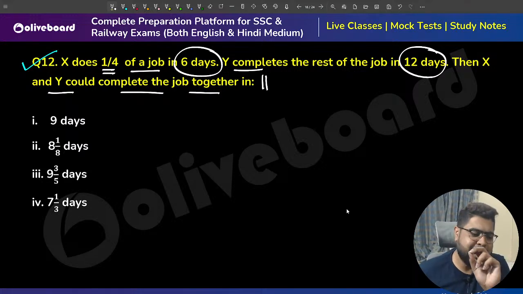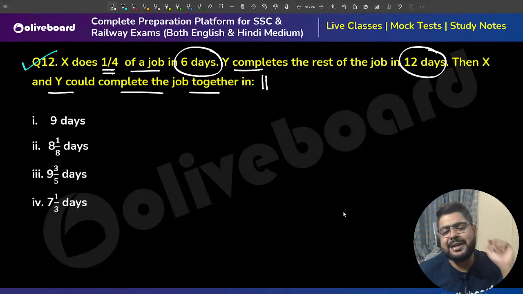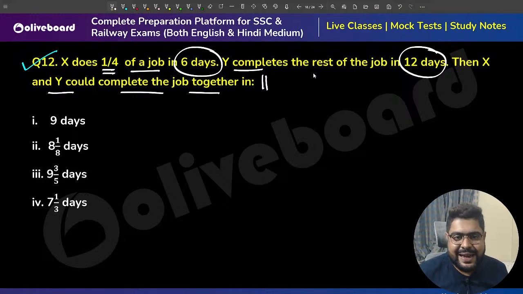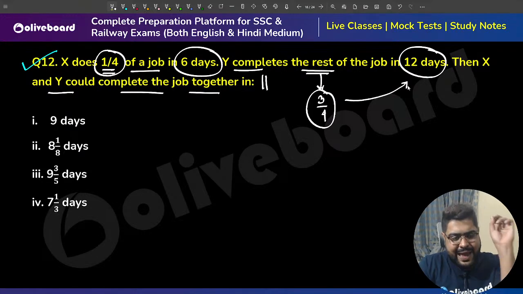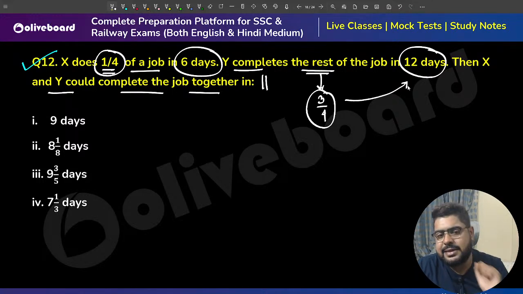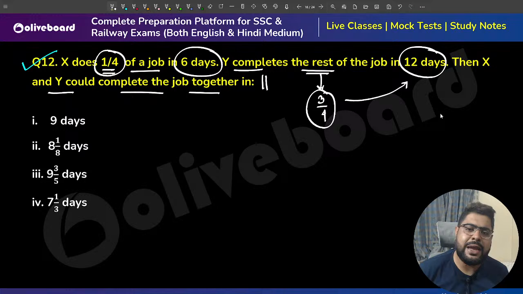Looks very simple, but it is a little bit tricky. The rest means, sir, how much? If X does 1/4, the rest is 3/4, which Y does. Can I say this? 1/4 X does in 6 days, and 3/4 Y does in 12 days.